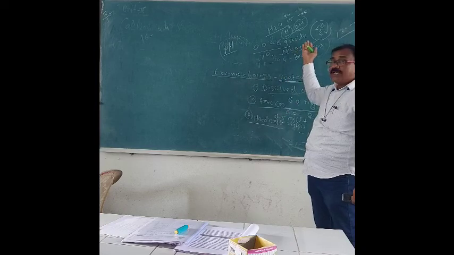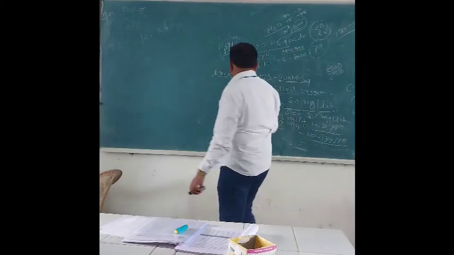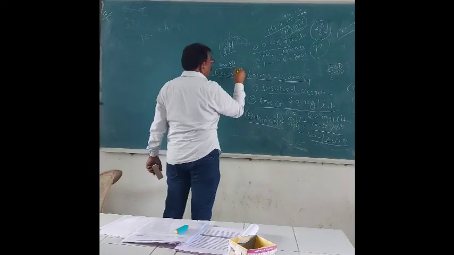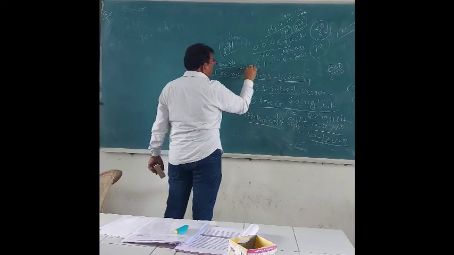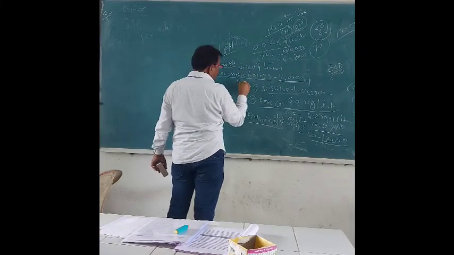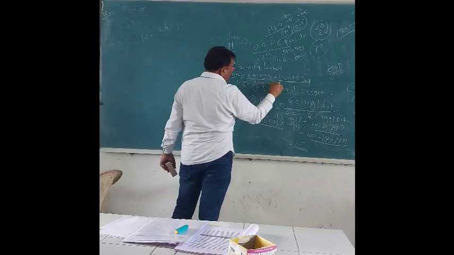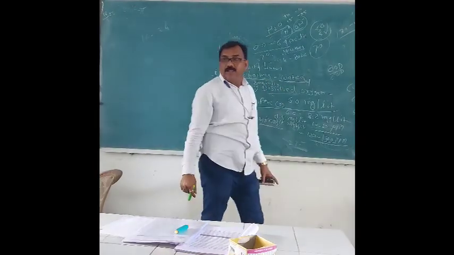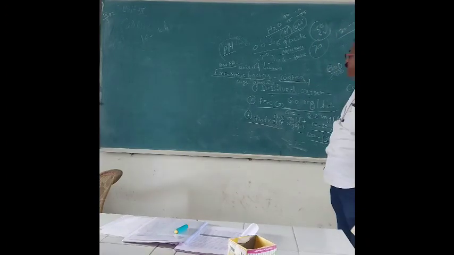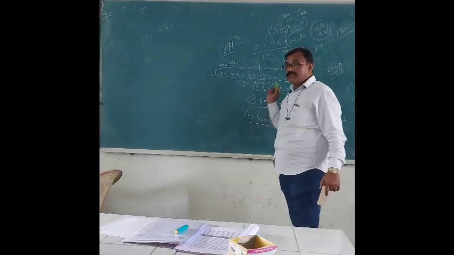Low pH and high pH: low pH is called the acidity of water, and high pH is the alkalinity of water. Then we will see what is meant by low pH and high pH next.